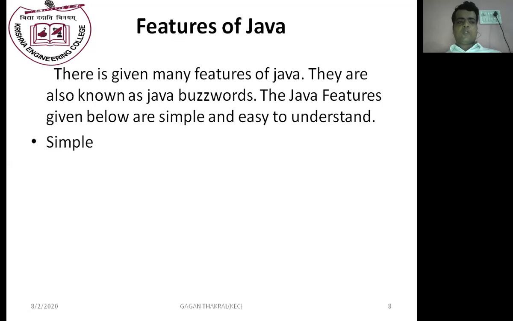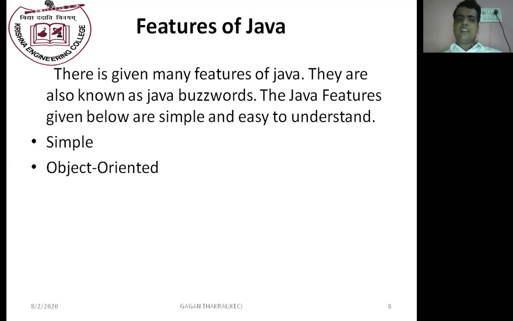Another one, operator overloading in C++, is a very complex concept which is very tough to understand. James Gosling removed operator overloading from Java. That's why James Gosling tried to make Java very simple and removed all the complex concepts which are available in C and C++. So we can say that Java is a very simple programming language.